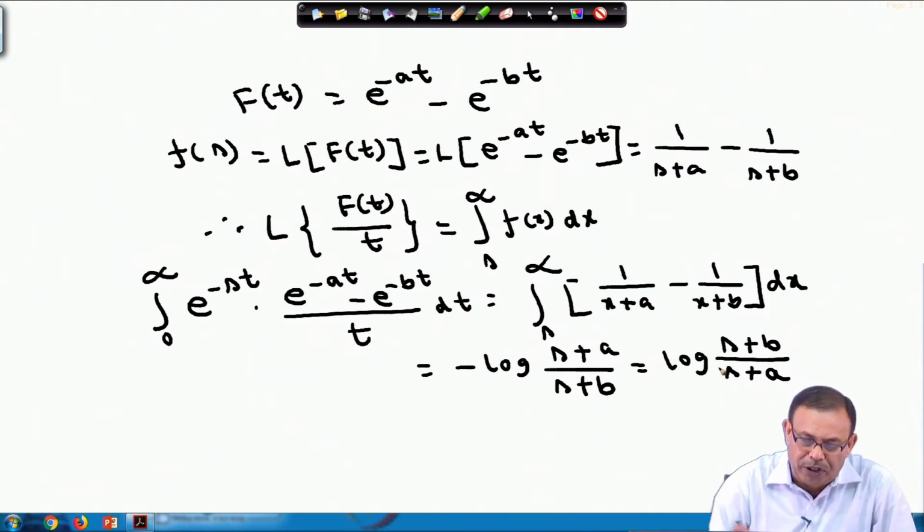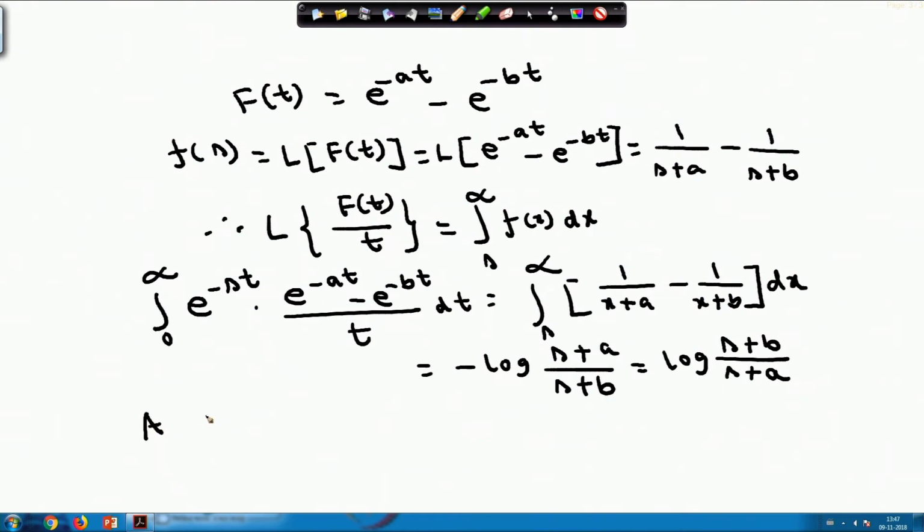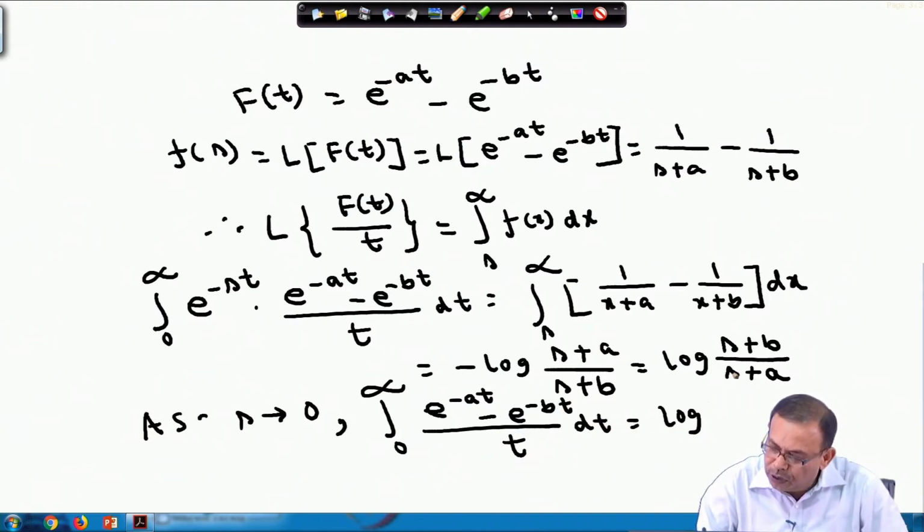But originally I have to evaluate integral 0 to infinity e power minus a t minus e power minus b t by t dt. Therefore, I can make s approaches 0. Then we have integral 0 to infinity, this e power minus s t will vanish, this will be e power minus a t minus e power minus b t by t dt, and this is equals to log of s will be 0.